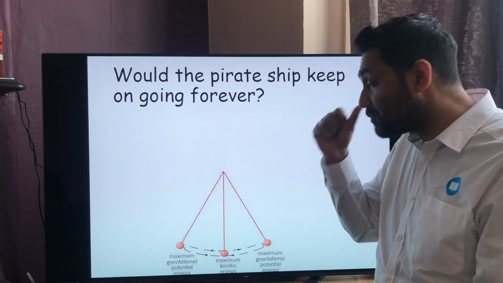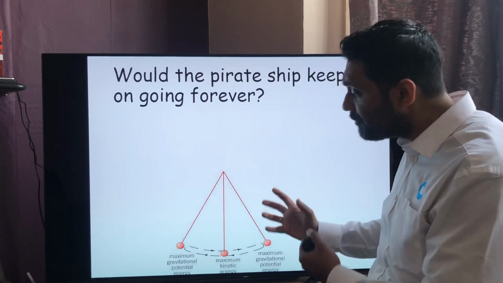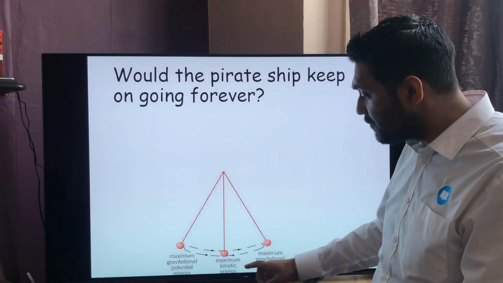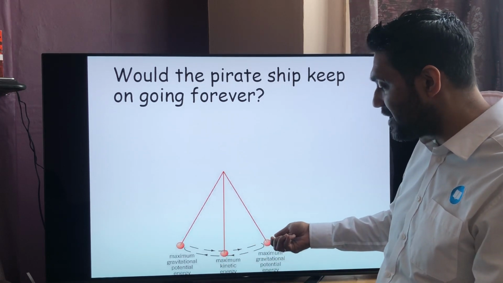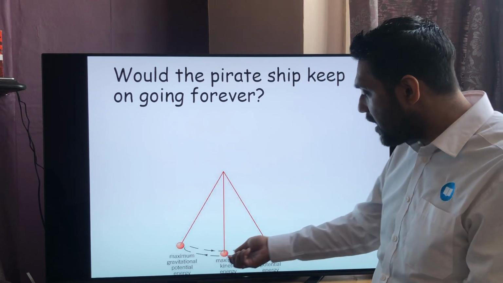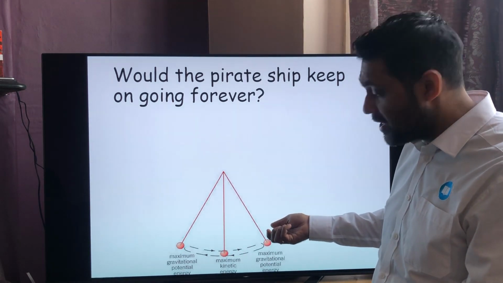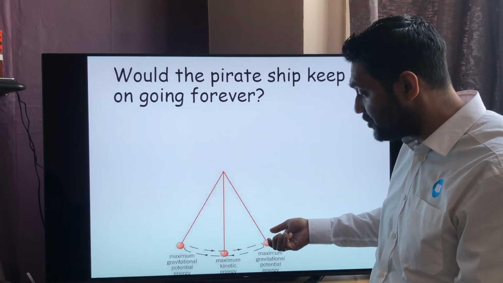Well, energy spreads out. Remember we said energy cannot be created, it can't be destroyed. If this was a perfect system, this would keep going forever and ever. So for instance, if I raise my pendulum from the bottom and lift it up as high as I can go, it's going to gain gravitational potential energy. So let's just say it's got 100 joules of gravitational potential energy here.